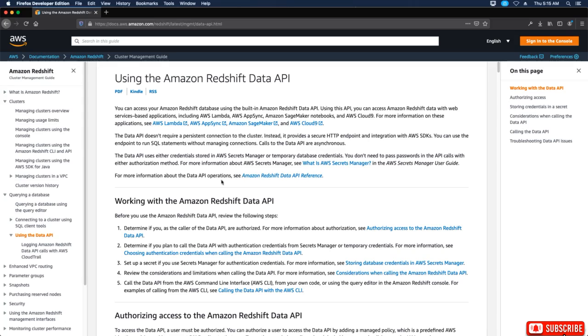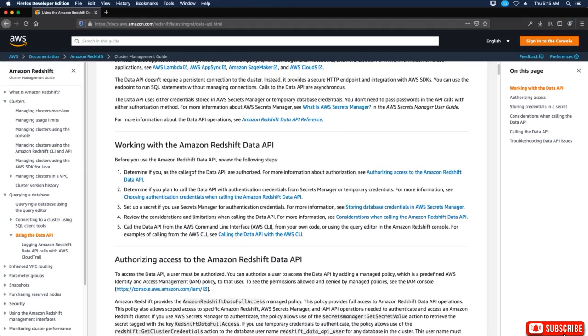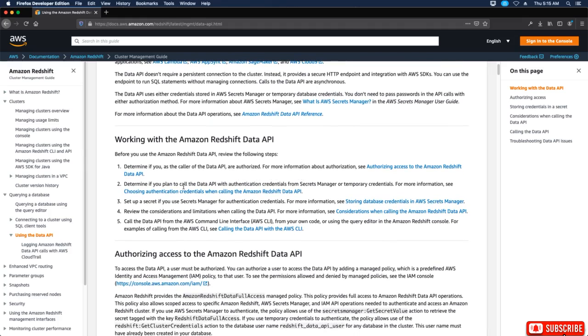Working with the Amazon Redshift Data API. Before you use the Amazon Redshift Data API, review the following steps. Determine if you, as the caller of the Data API, are authorized. Determine if you plan to call the Data API with authentication credentials from Secrets Manager or temporary credentials. Set up a secret if you use Secrets Manager for authentication credentials. Review the considerations and limitations when calling the Data API. Call the Data API from the AWS command line interface, AWS CLI, from your own code, or using the query editor in the Amazon Redshift console.